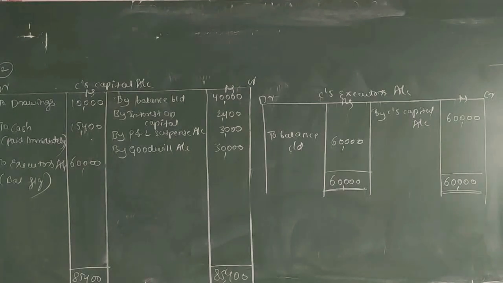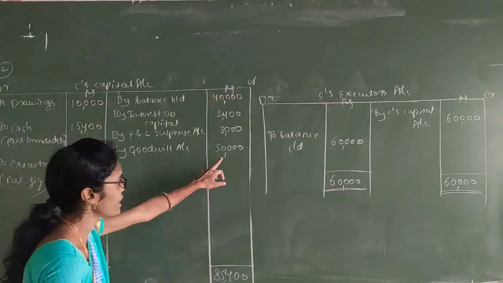You know how to evaluate goodwill under the average profit method. Take the last 4 years' profit and calculate the average profit. Then multiply by the number of years of purchase to get the total goodwill of the firm. From that total goodwill you calculate only the deceased partner's share, and that should be mentioned here, 30,000.